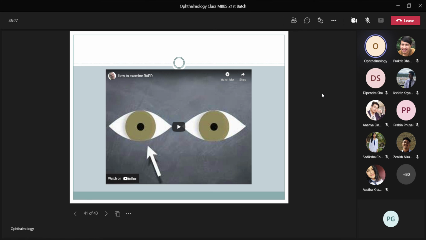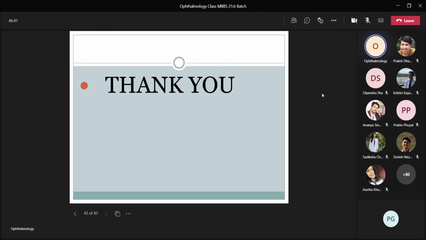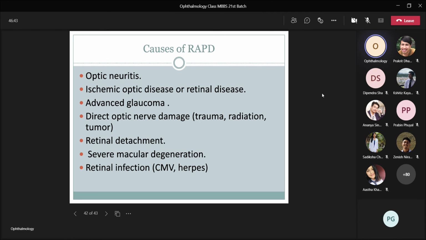Okay, I think now you are clear with Marcus Gunn pupil and how to do the swinging light test. These are the causes of RAPD, which were already shown in the video: optic neuritis, ischemic optic disease, retinal disease, advanced glaucoma, direct optic nerve damage, retinal detachment, severe macular degeneration. So if there are any lesions in the retina or optic nerve, it leads to RAPD.